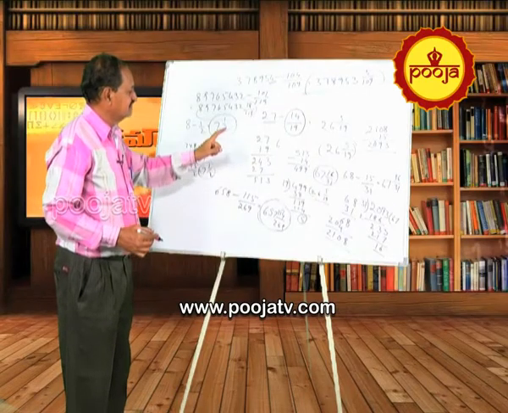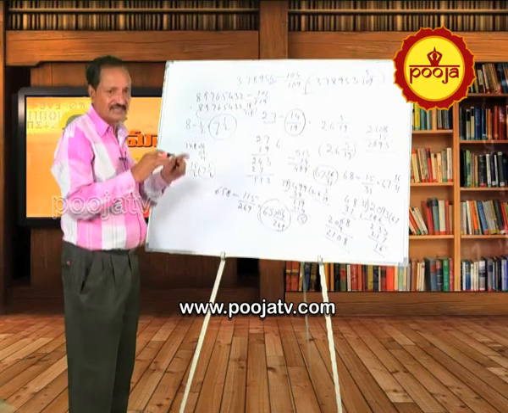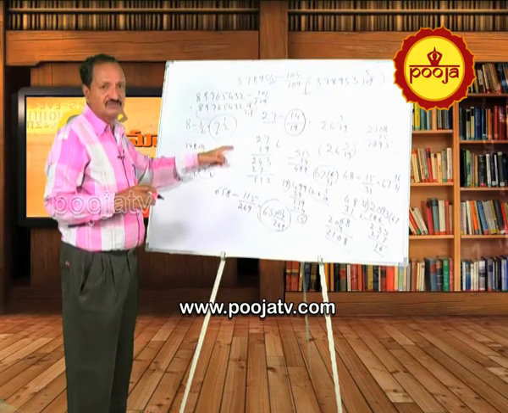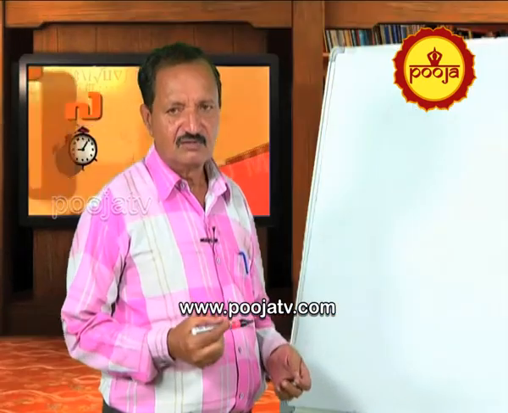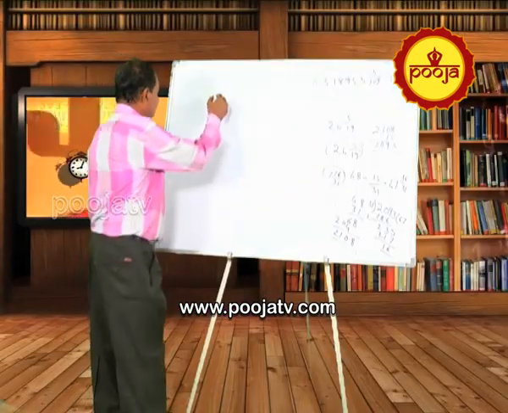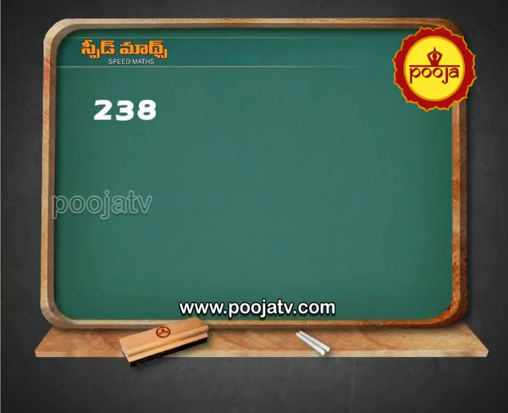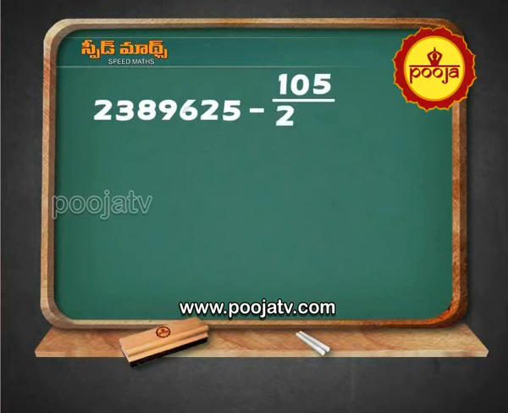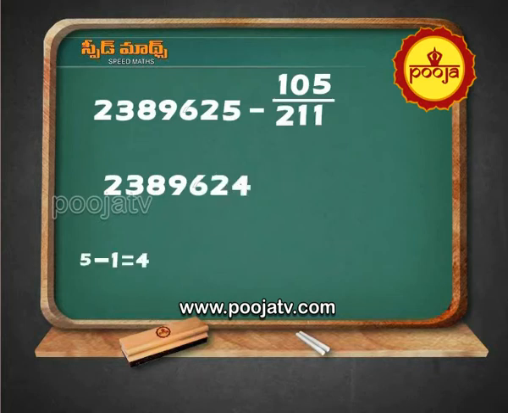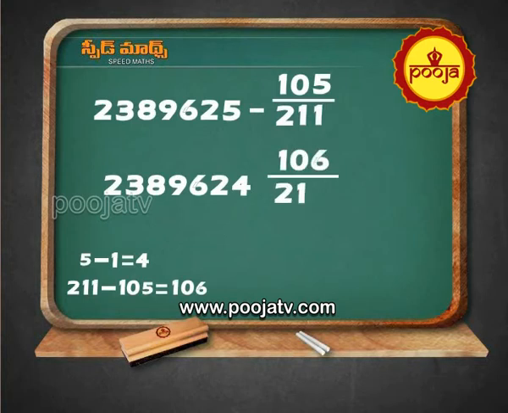This is one of the best ways, one of our own ways, of solving using speed maths. Thank you. Now, I will show you some more examples. See, 2, 3, 8, 9, 6, 2, 5 minus 105 divided by 211. 2, 3, 8, 9, 6, 2, 5 minus 1 equal to 4. Write it as 4. 211 minus 105 equal to 106. Write it as 106 divided by 211.